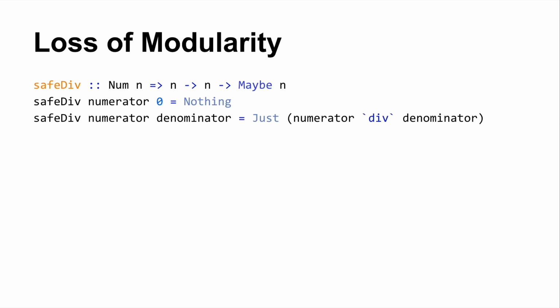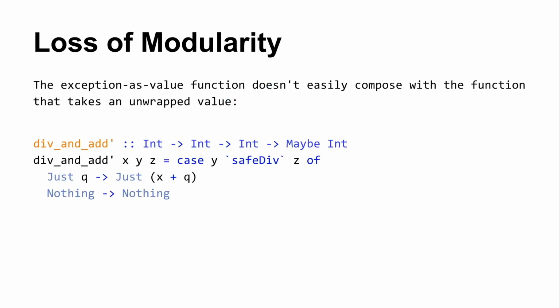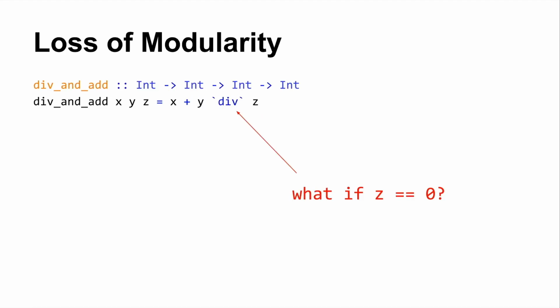I'm going to wrap it up and adjust for you. But now you've got this issue where you want to compose something that returns a type. Something returns a value of type maybe int with this other thing that just speaks with ints. You introduce a little boilerplate here. Once again, you can go back to the world of applicative, or you can lift the result of this x plus q, you can lift this little guy here, the plus q, up into the sort of maybe context, but it's certainly a whole lot more code than that.